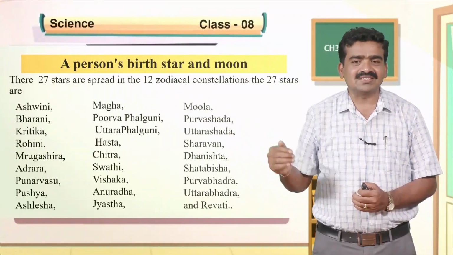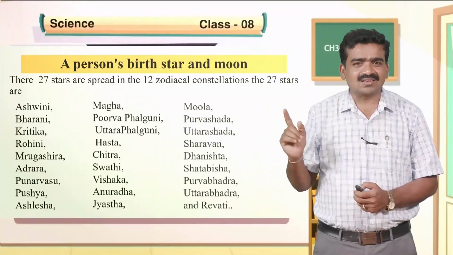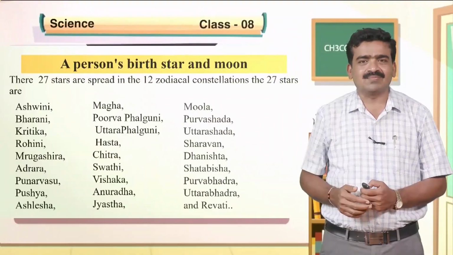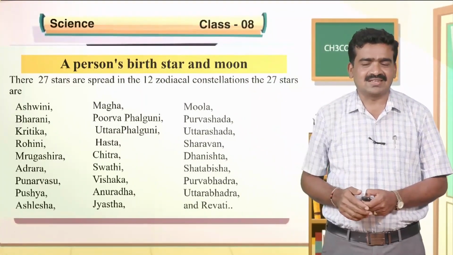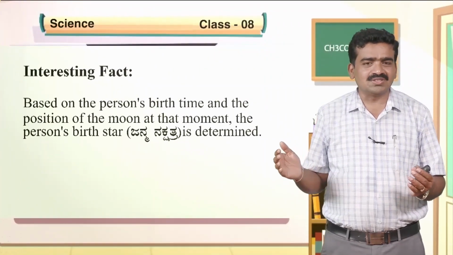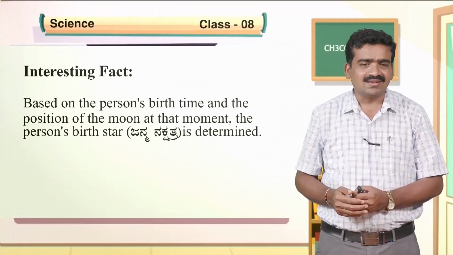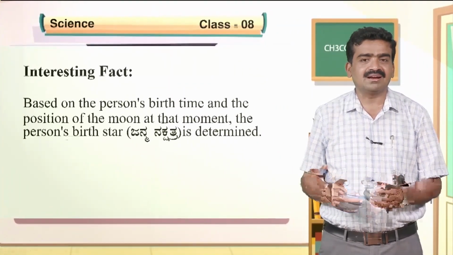These are the 27 stars. A person's birth star is decided by the position of the moon among these 27 stars. Based on the person's birth time and the position of the moon at that moment, the birth star, which we call Janma Nakshatra, is determined.